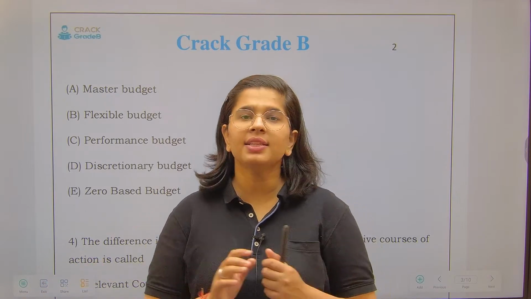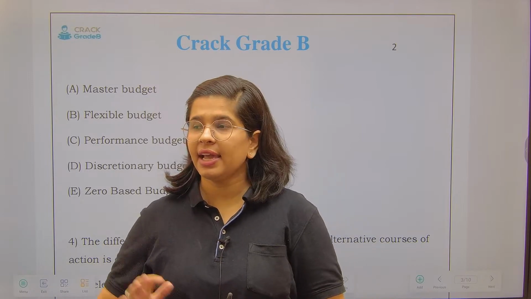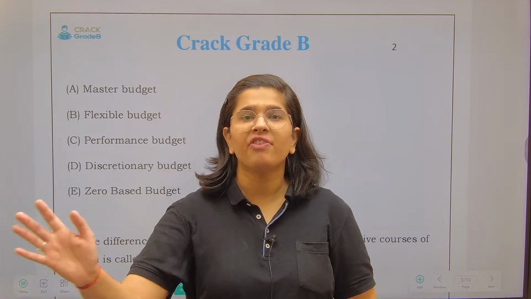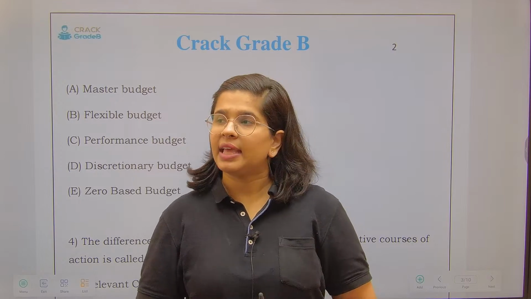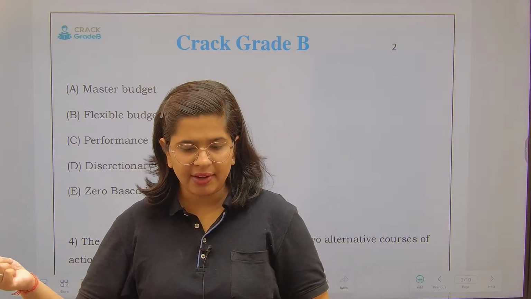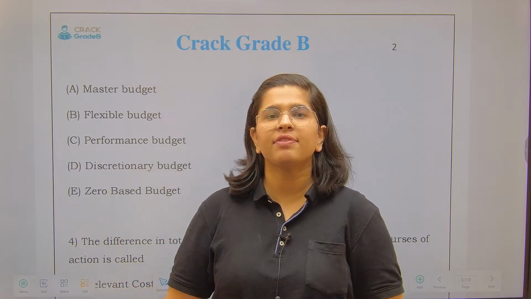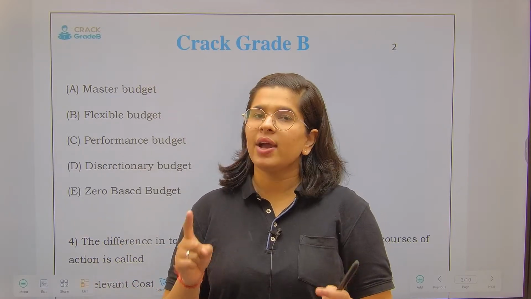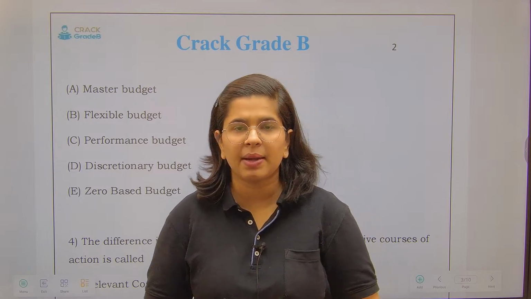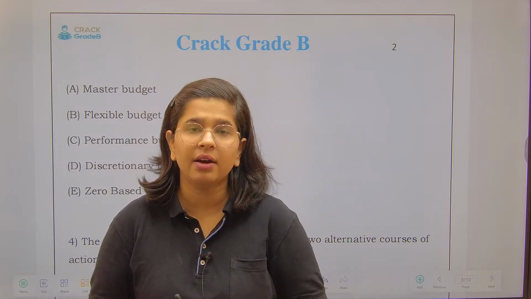And while preparing this plan and budget, they take the expenses of every department. They'll ask the purchase department what is your plan for the year. They'll ask the production department to please give their plans for the year. Likewise, the finance department, marketing department, everyone is going to provide their budgets.